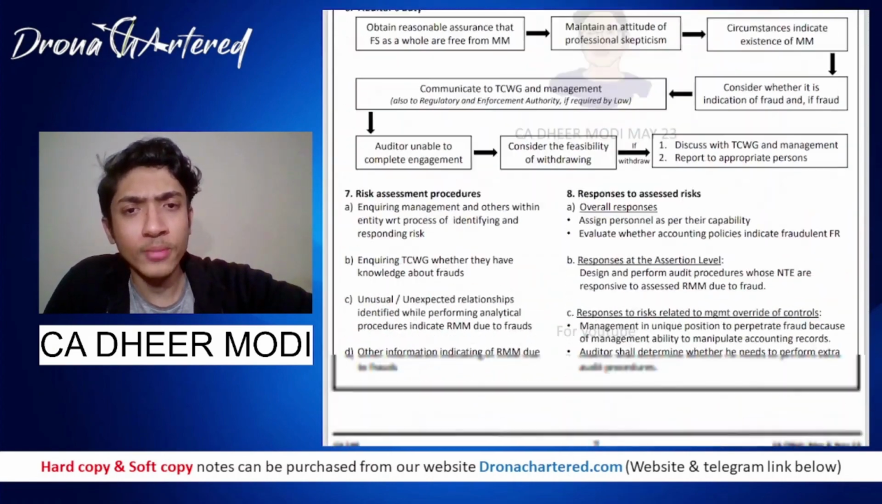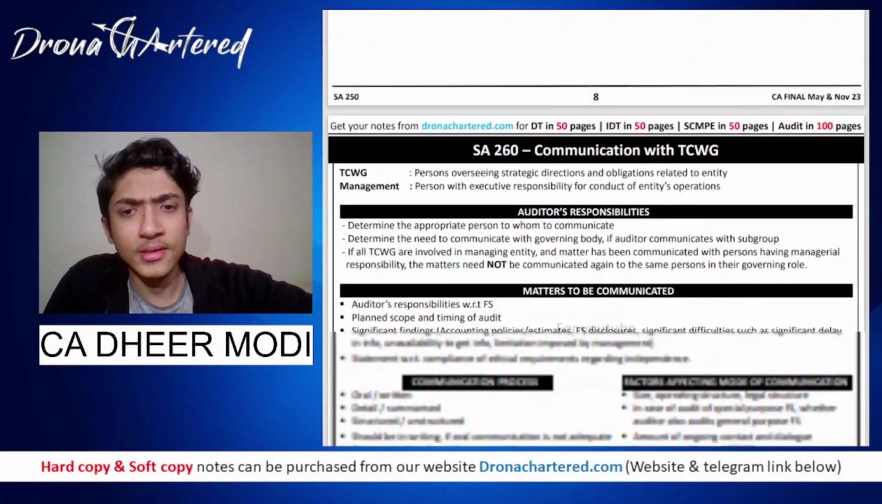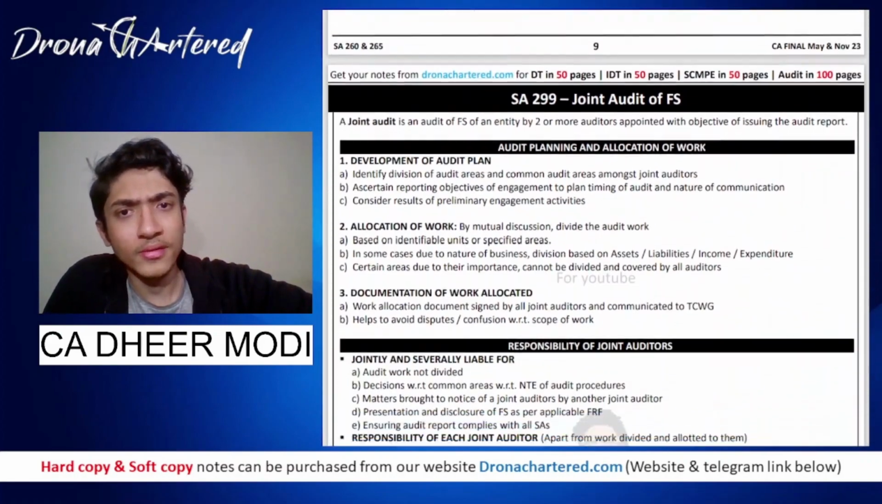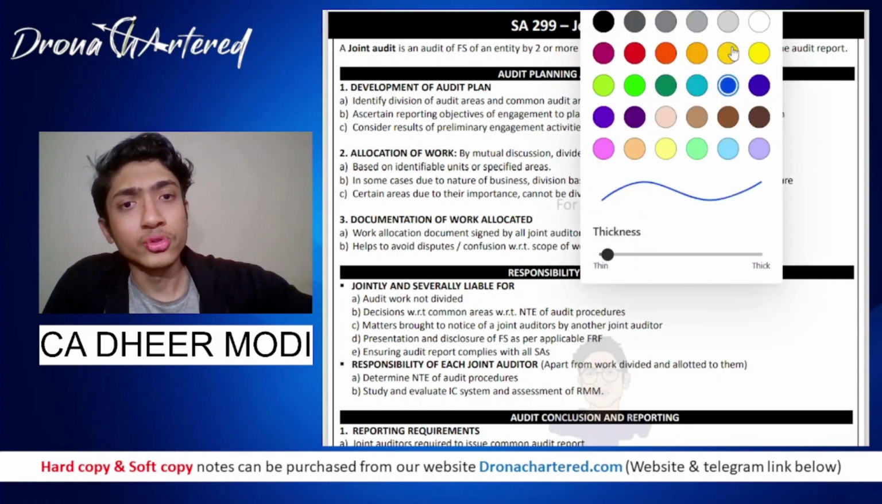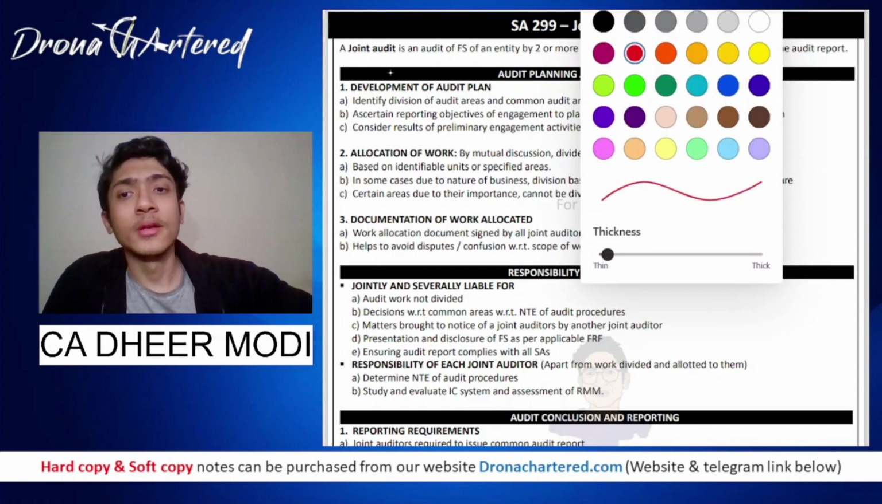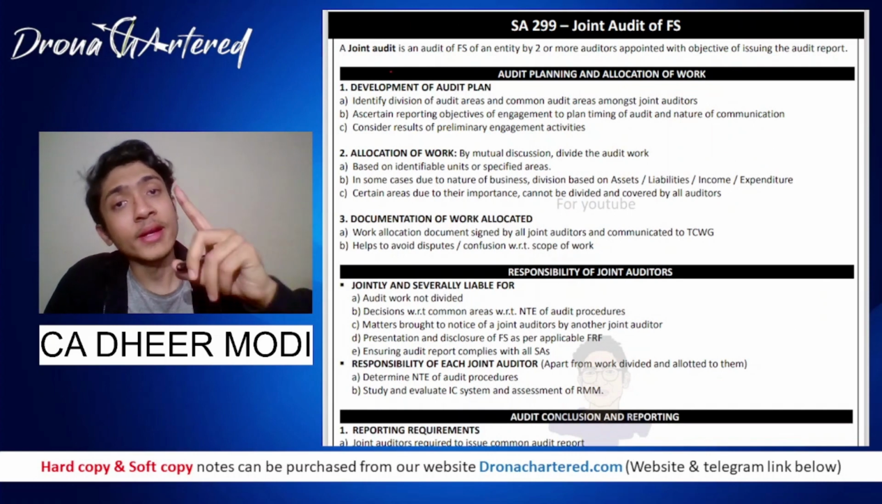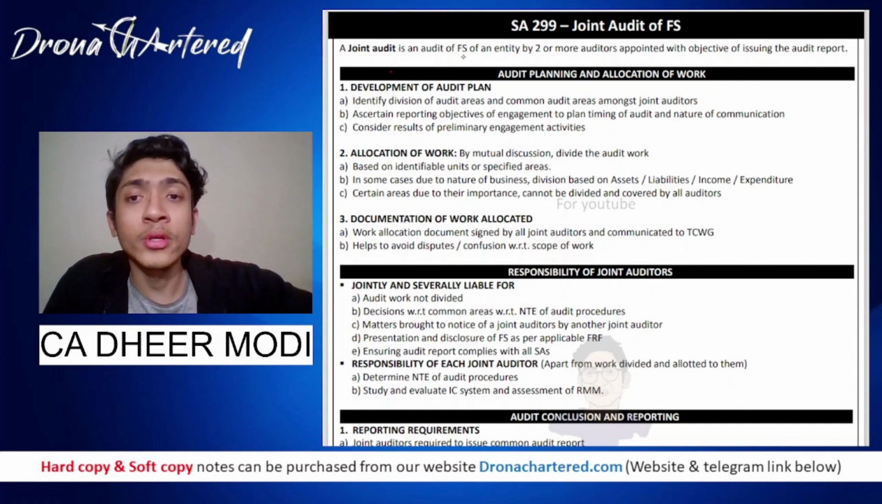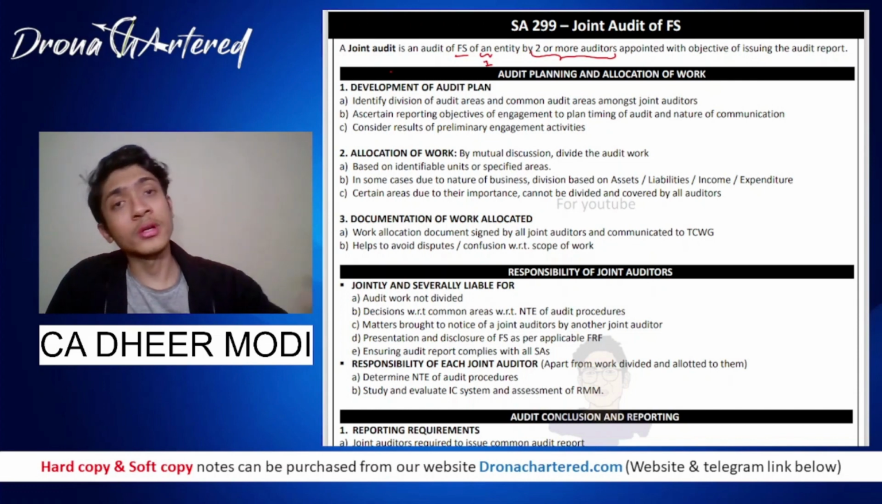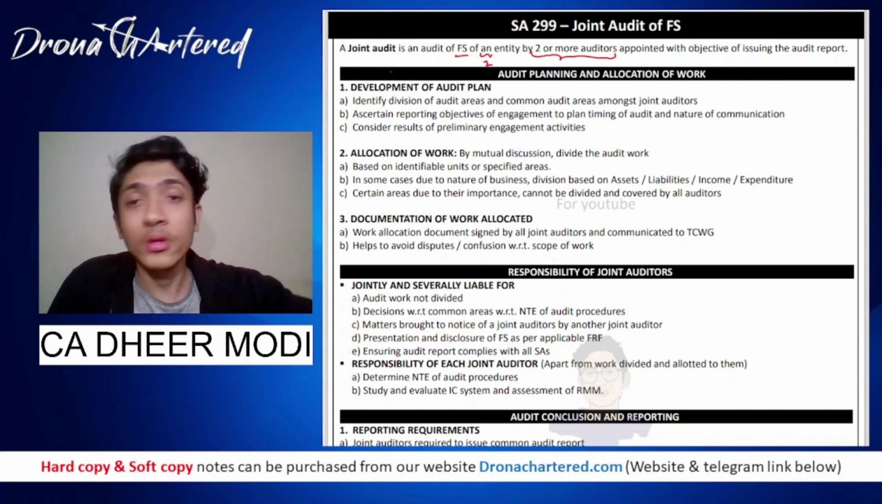Your essay 299 would be on page 10, I guess, for those of you who have purchased the physical copy. Your essay 299 talks about joint audit. Joint audit is done when one client or one entity is audited by more than one auditor, that's two or more auditors. So a joint audit is an audit of financial statements of an entity. Remember, it is only one entity, but audited by two or more auditors with the objective of issuing the audit report. So there can be two, three, or four.